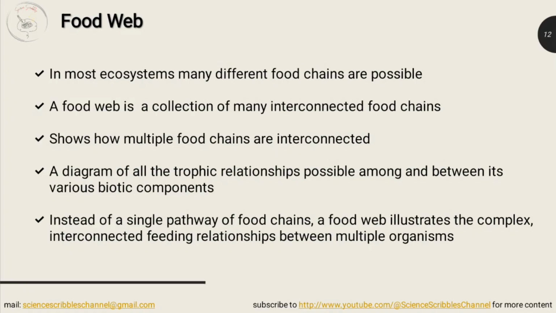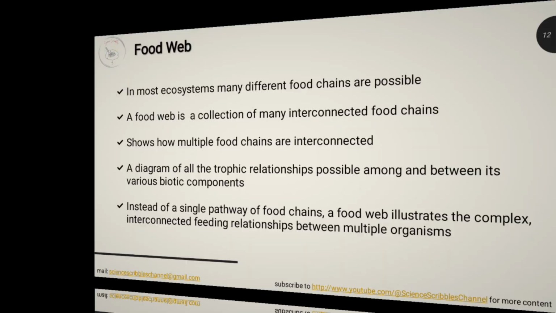A food web is a more realistic representation of feeding relationships in an ecosystem. In most ecosystems, many different food chains are possible. But these food chains are not isolated but are interconnected. A food web is a collection of these interconnected food chains in an ecosystem, and it explains all the possible trophic relationships in the ecosystem.